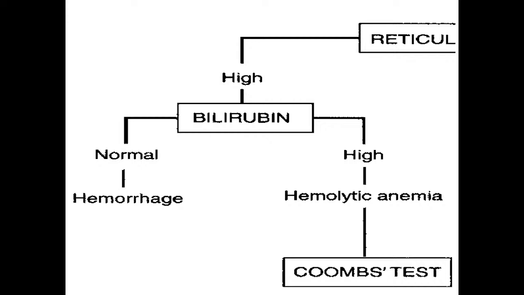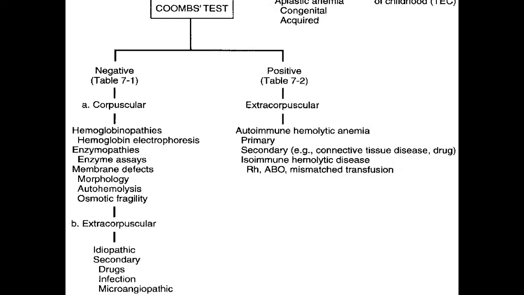And if hemolytic anemia is suspected, the first thing to see is the Coombs test, whether it is autoimmune hemolytic anemia or non-immune, that we need to see. So, if Coombs test is positive, there is extracorpuscular lysis, and causes may be autoimmune hemolytic anemia, which may be because of primary causes and secondary causes. Secondary causes means some other autoimmune diseases in the body like connective tissue disorders, and drug induced. Then isoimmune hemolytic disease, ABO-RH mismatch transfusions.